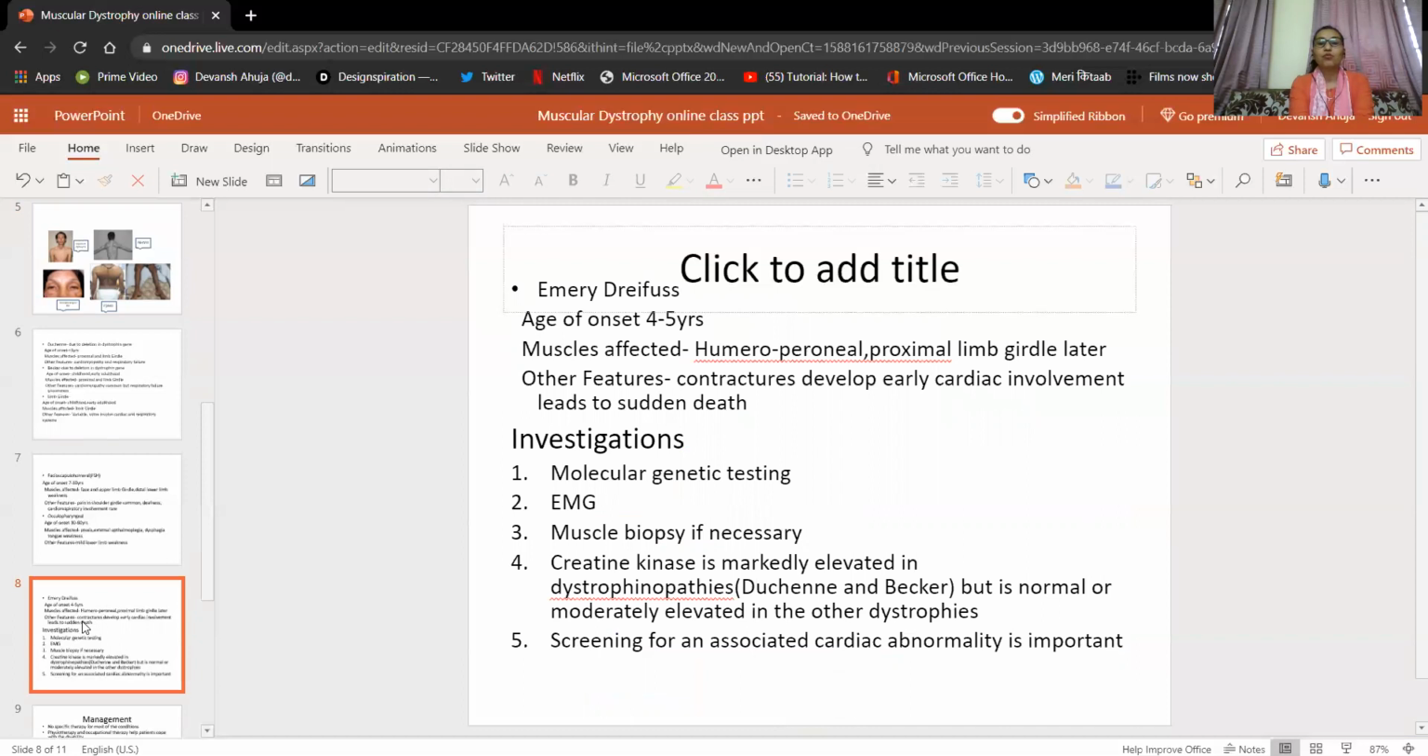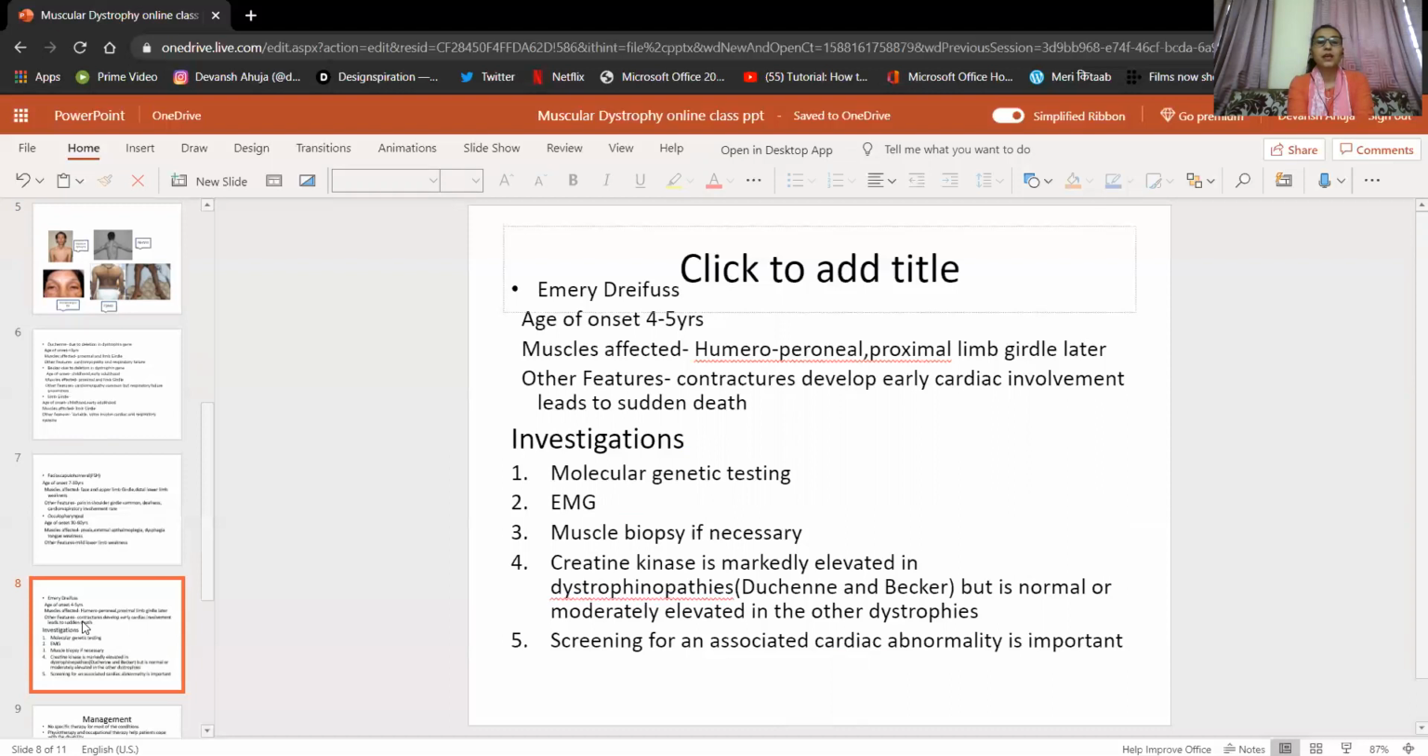we can come to know exactly which gene is affected, and that helps us narrow down the type of muscular dystrophy. Some are autosomal, and in some there is a change in the sex chromosome. So whether it is an autosomal abnormality or a sex chromosome abnormality, we can get the idea from the molecular genetic testing.